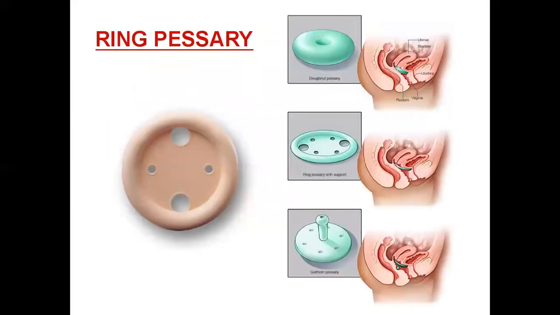Then here are the types of the ring pessary. So there are totally 4 types. First one is only a ring. Second is ring with support. Third is incontinence ring, and fourth is incontinence ring with support. So this is only a ring. Then there is a ring with support. This is a ring with support. Then there is an incontinence ring, and this is an incontinence ring with support.